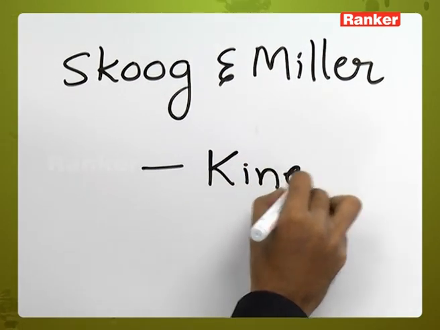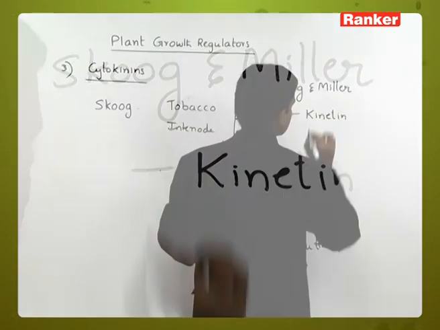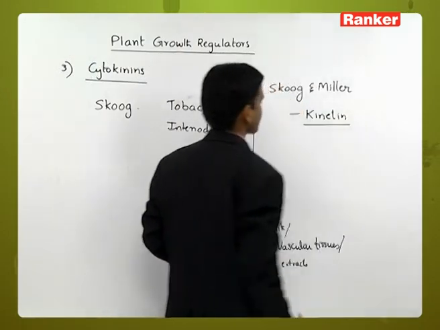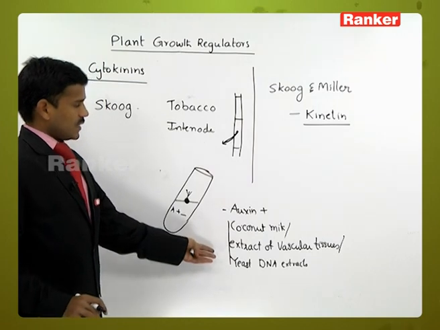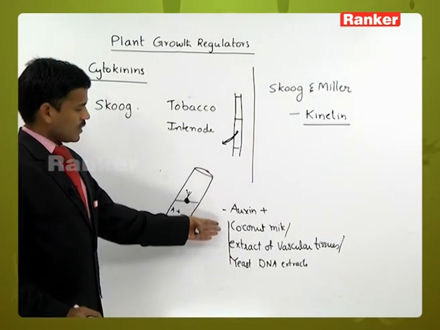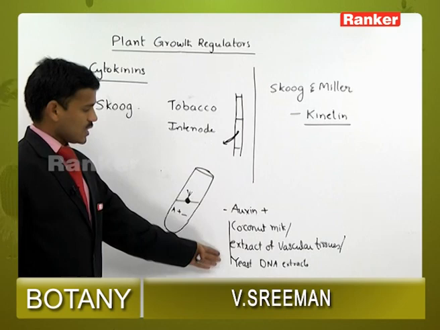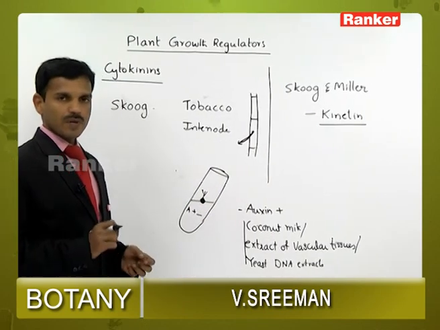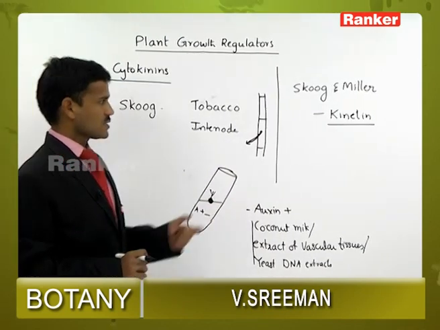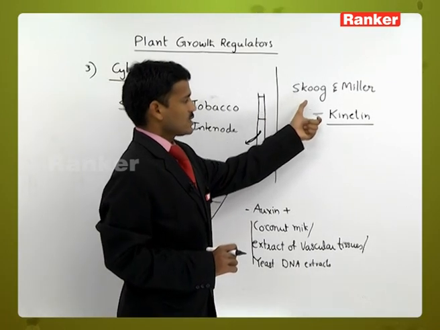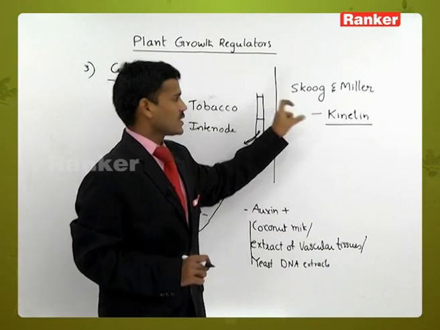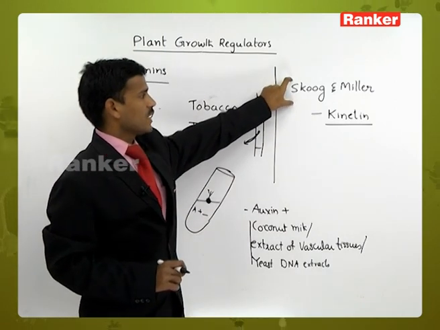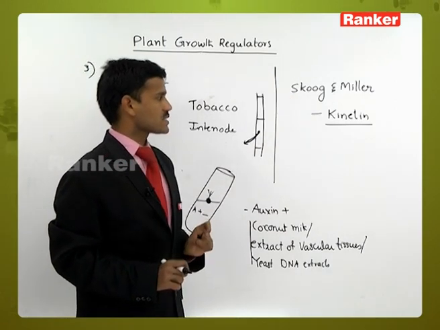It is extracted and named kinetin. Yeast DNA, coconut milk, and extract of vascular tissues have cell division promoting substances. So that's why that substance is named kinetin. This kinetin was first isolated by Skoog and Miller.